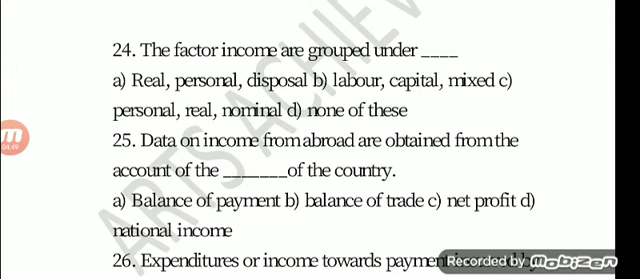Question number 25. Data on income from abroad are obtained from the account of dash of a country. Option A, balance of payment. Option B, balance of trade. Option C, net profit. Option D, national income. The answer is option A, balance of payment.